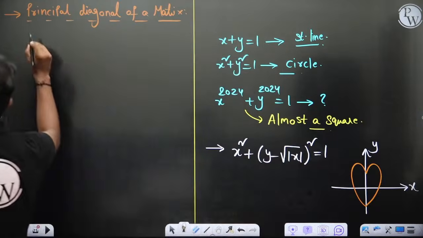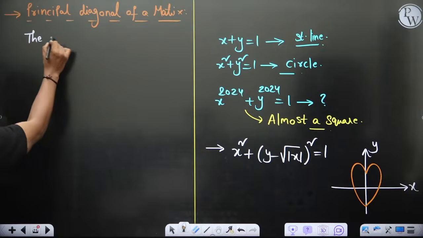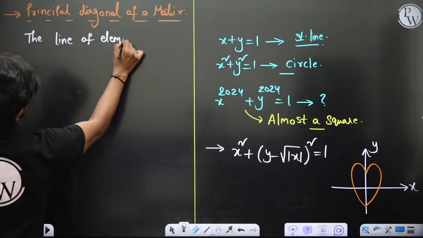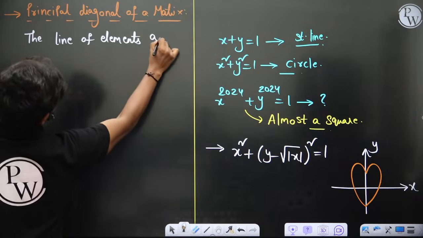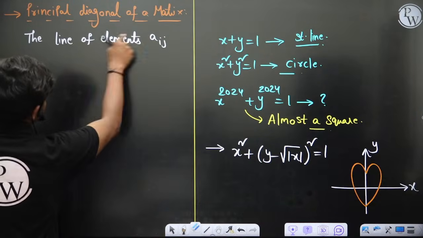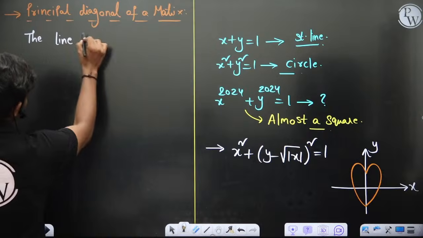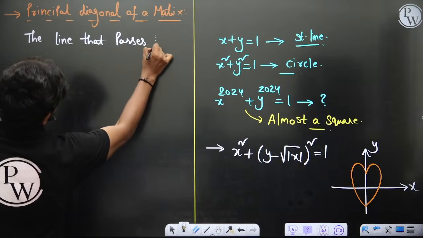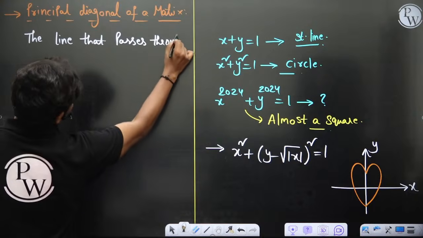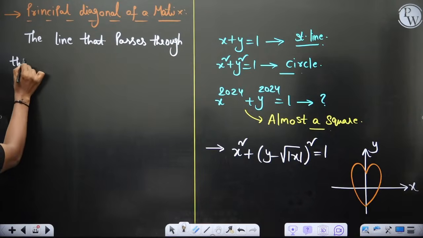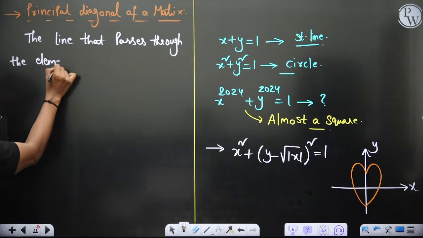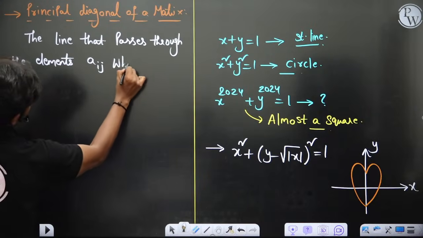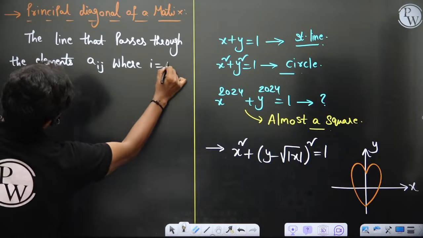Then the line of elements Aij, the line that passes through the elements Aij where i is equal to j.